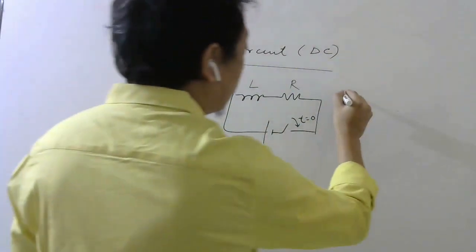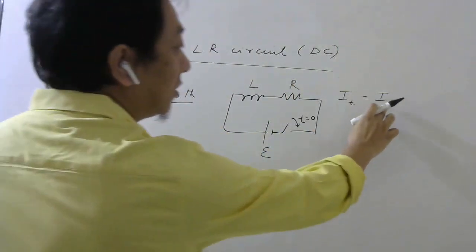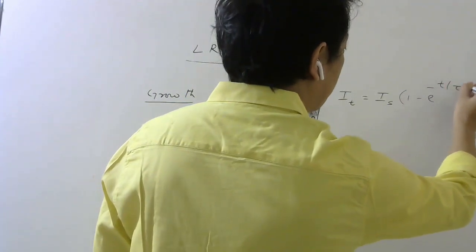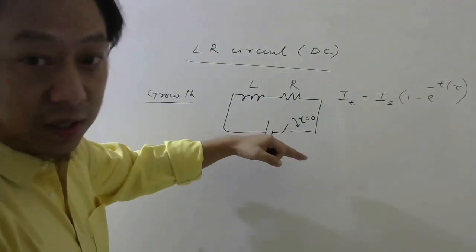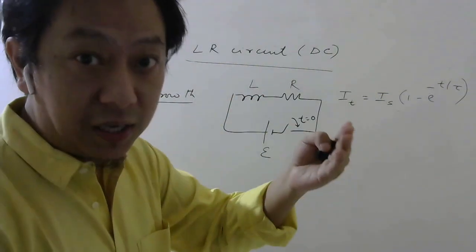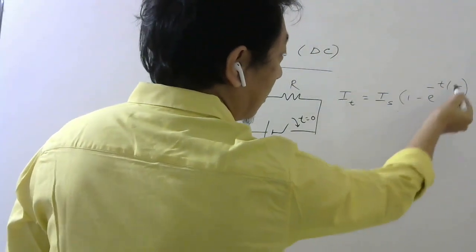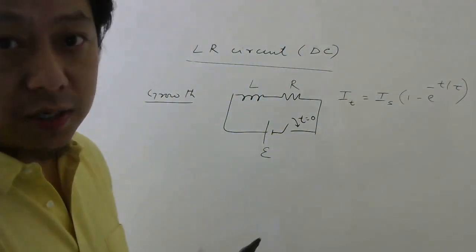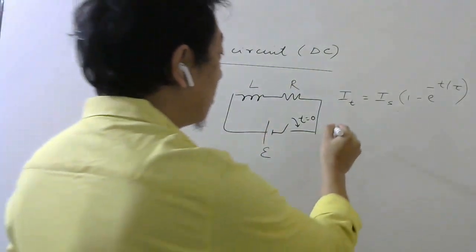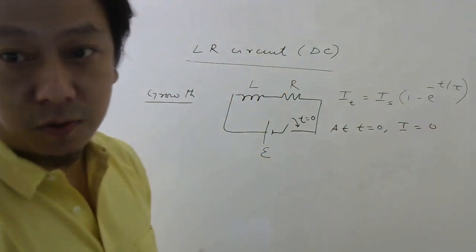So the formula for current at any time is given by current after a long time, which I call steady state current, times 1 minus e power minus t by tau. The moment you close the key, the current will still be zero at that moment, because inductor will not allow current to instantly increase, right? So at time 0, if you put 0 here, this will become e power minus 0, which is the same as e power 0, which is 1. 1 minus 1 is 0. So at time 0, remember, current in the circuit is 0 when it is growing.